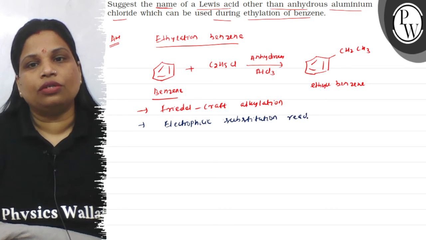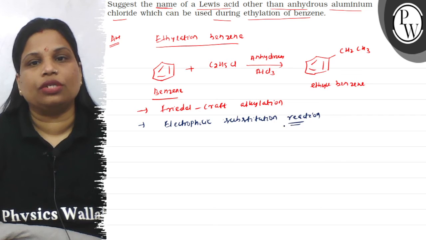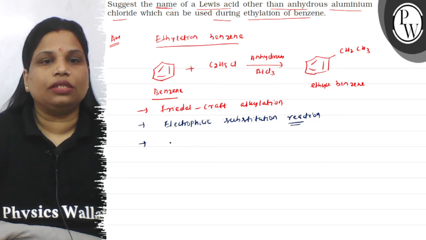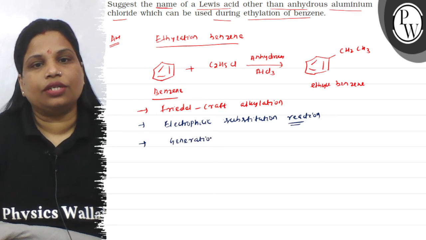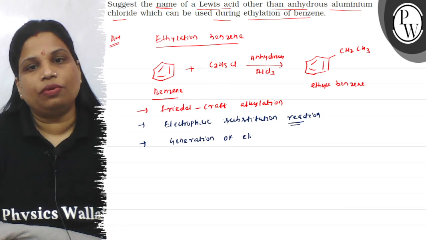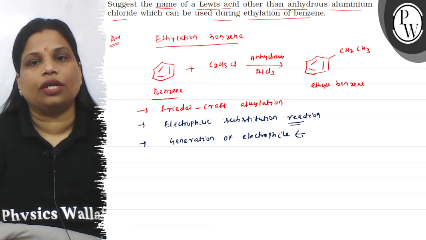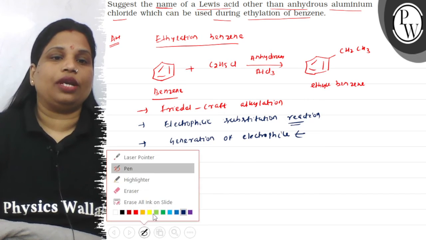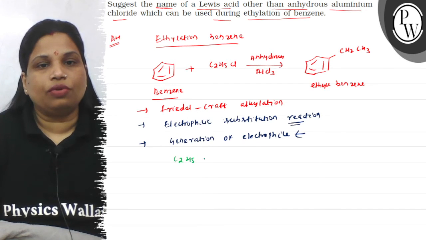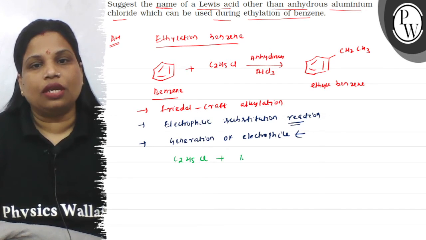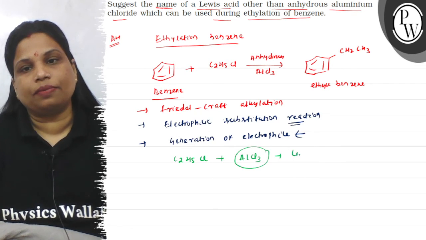Okay children? So what happens in an electrophilic substitution reaction? The first step involves the generation of electrophile. This step is very important, that is the generation of electrophile. And how does it happen? See, when ethyl chloride, C2H5Cl, reacts with anhydrous AlCl3, which is a Lewis acid.